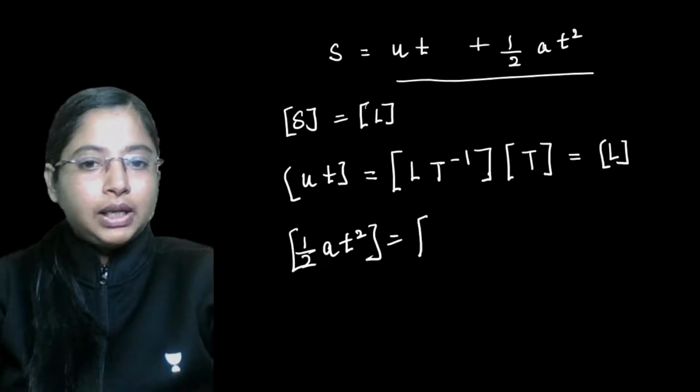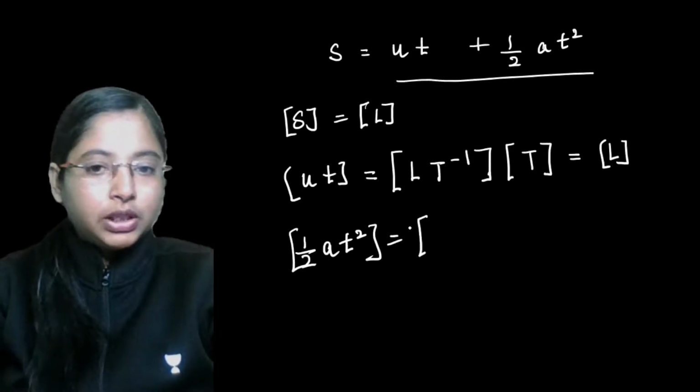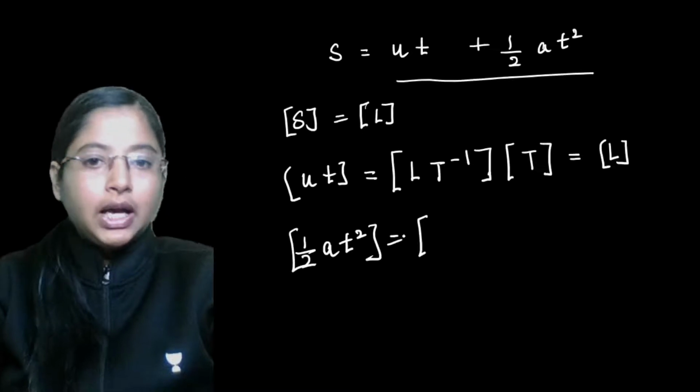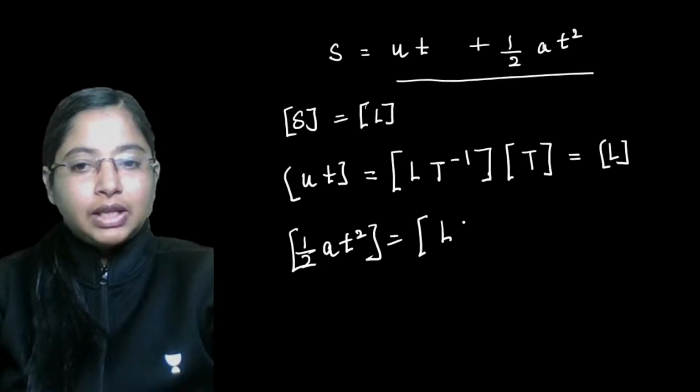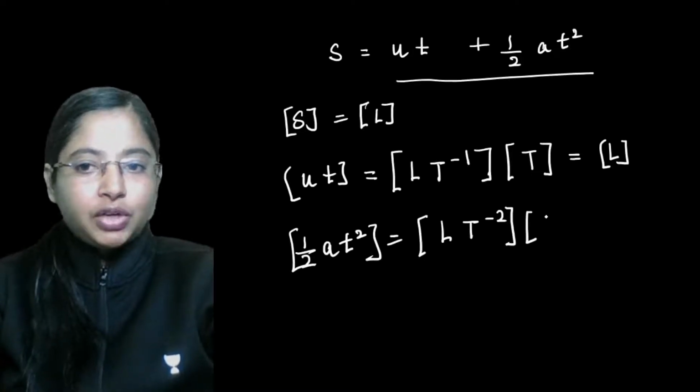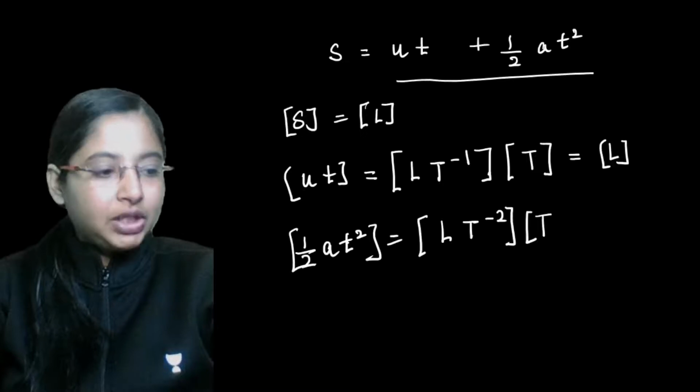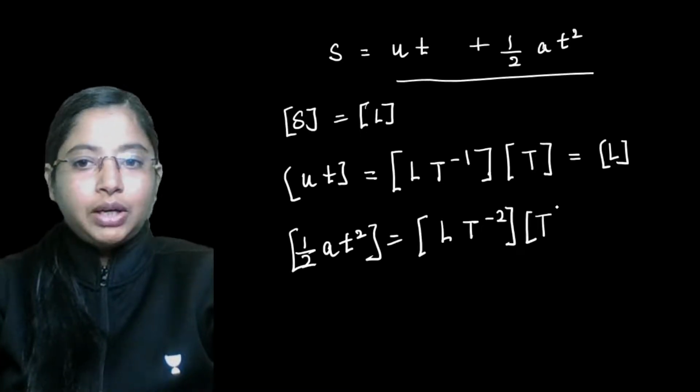Half is obviously a numerical quantity, so it doesn't have a dimension. Acceleration has the dimension L t to the power minus 2, and time is t, now with t to the power 2.